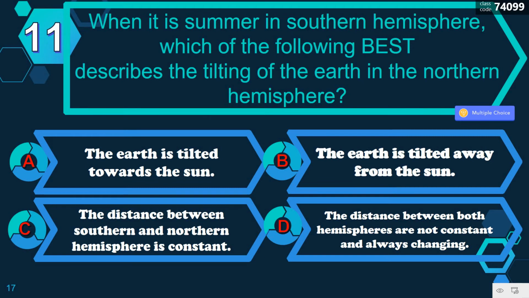Number 11 question. When it is summer in the southern hemisphere, which of the following best describes the tilting of the Earth in the northern hemisphere? Is it A, the Earth is tilted towards the sun, B, the Earth is tilted away from the sun, or C, the distance between southern and northern hemisphere is constant, or D, the distance between both hemispheres is not constant and always changing? Correct. It's letter B. The Earth is tilted away from the sun.